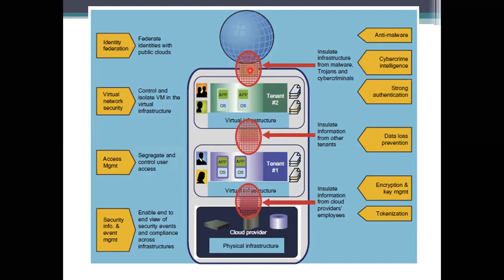This one is communication between the tenant and the public cloud physical infrastructure. If you see this one, this is the communication between the tenant and the cloud provider here. What they will perform will be given here. When you are dealing with these things, you can protect your infrastructure from malware, trojans, and cyber criminals.